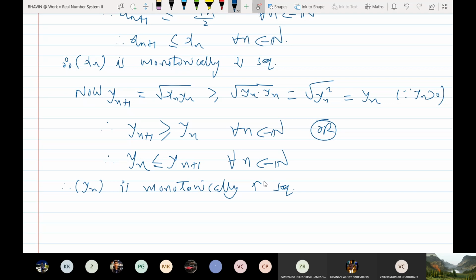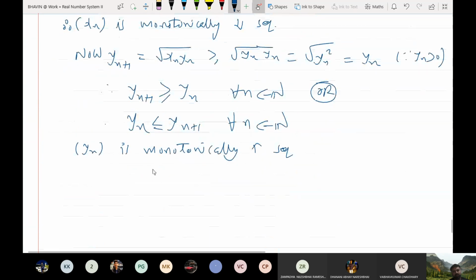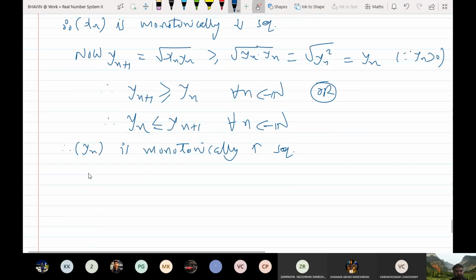समझ में आ रहा है कि नहीं आ रहा है? फाइन. ये yn इंक्रीजिंग है और xn डिक्रीजिंग है ना, तो ये एक बात तो तय है कि, और ये देखिए यहाँ पे क्या है, yn लेस देन और इक्वल टू xn और yn इंक्रीजिंग है, तो y1 will be the smallest, y1 less than or equal to y2. So y1 less than or equal to yn for all n, which is less than or equal to xn, which is less than or equal to x1.